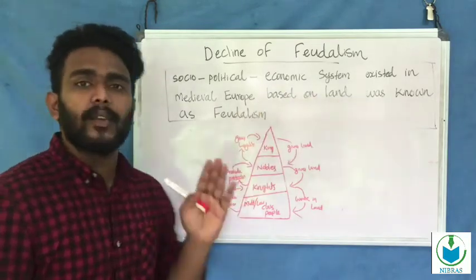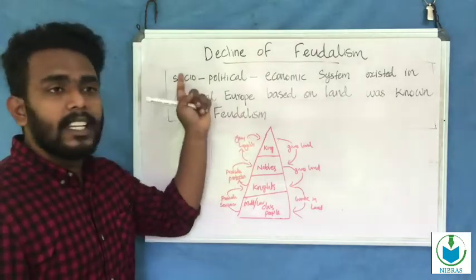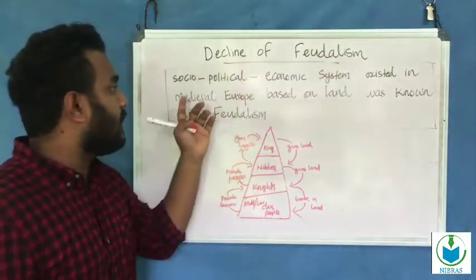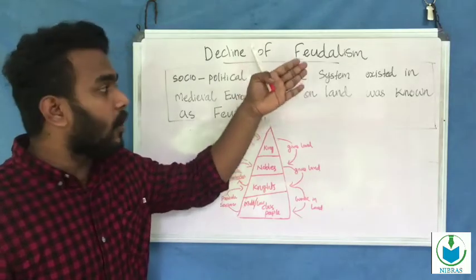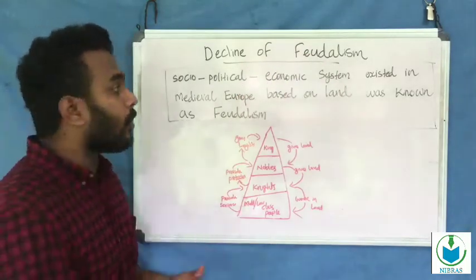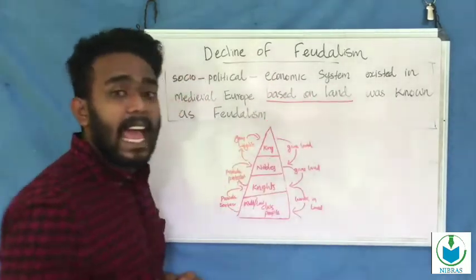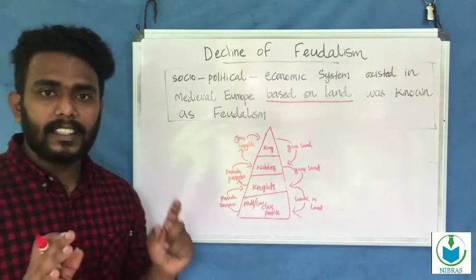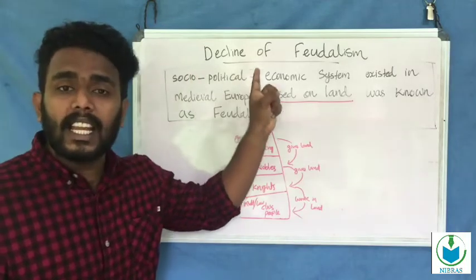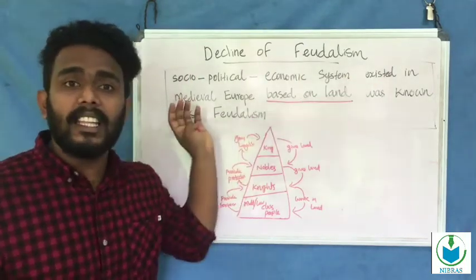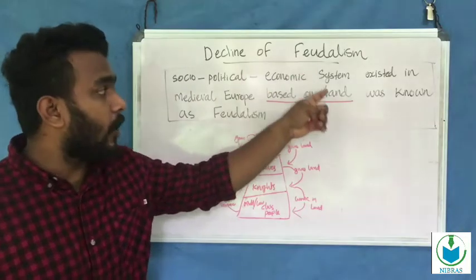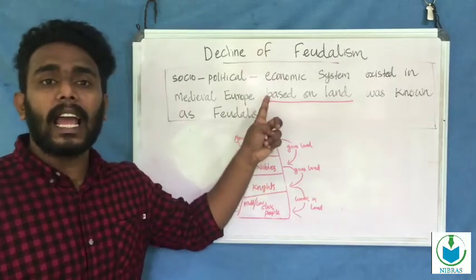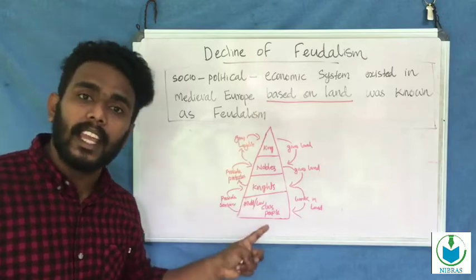Okay, what is known as feudalism? Feudalism is a socio-political and economic system that existed in medieval Europe based on land. This is the important thing: based on land, it was known as feudalism. It is simply a hierarchical structure that prevailed in Europe.